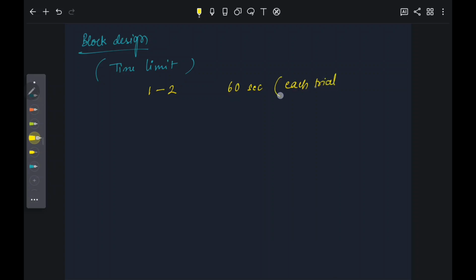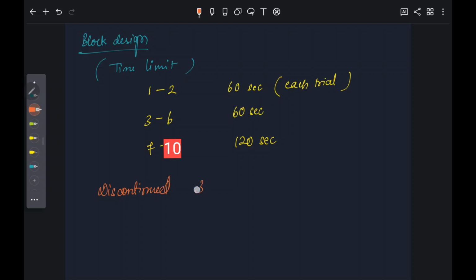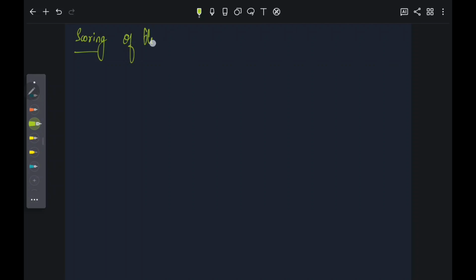For block design, designs 1 and 2 have 60 seconds for each trial. For designs 3 to 6, the time limit is 60 seconds. And for designs 7 to 10, the time limit is 120 seconds. The test is discontinued if there are 3 consecutive failures. Design 1 and design 2 both have 2 trials, and if they fail on both, it is considered as one failure.